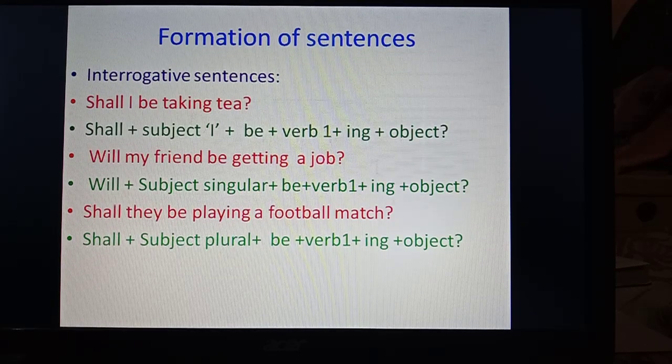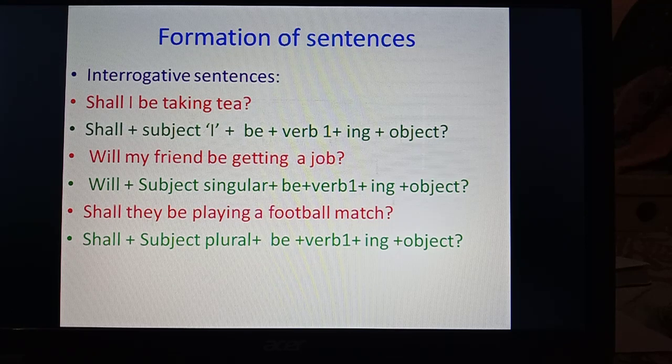Now interrogative sentences. Again, it is very easy to convert simple sentences into interrogative sentences. Shall and will is to be used in the beginning, like: shall I be taking tea. Shall plus subject I plus be plus verb's first form plus ing plus object. This will be the formation. Then, will my friend be getting a job. Will is in the beginning with subject singular plus verb be plus verb's first form plus ing plus object.